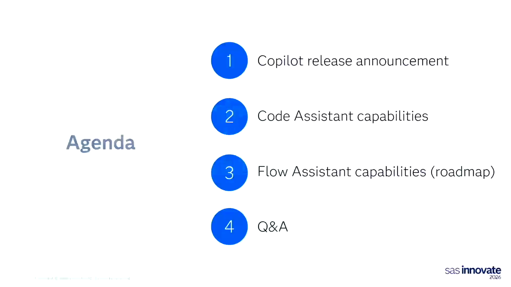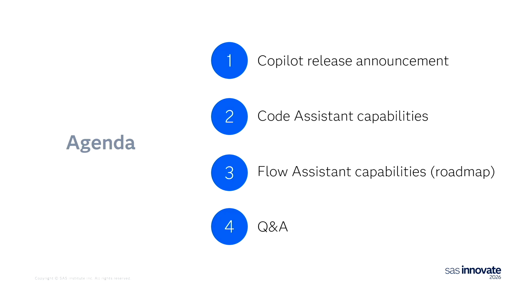Now, let's take a look at our agenda. In the very beginning, I'll do a brief announcement about our release plans. I will also highlight what capabilities we are going to include in the initial release and what capabilities will come later this year.